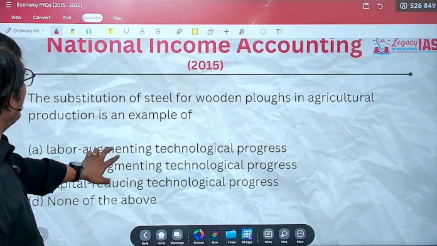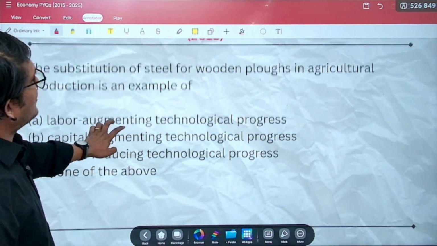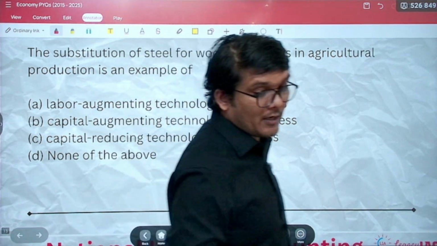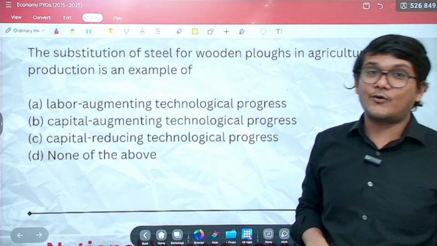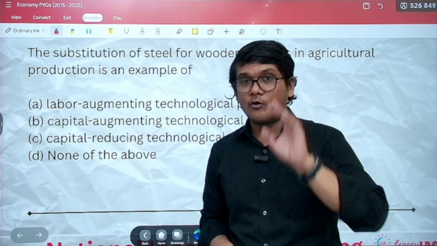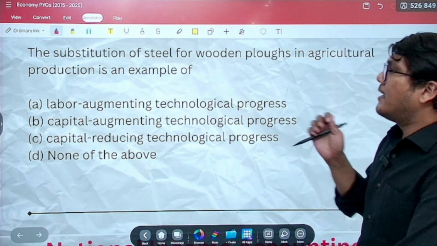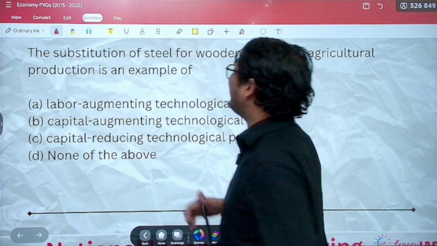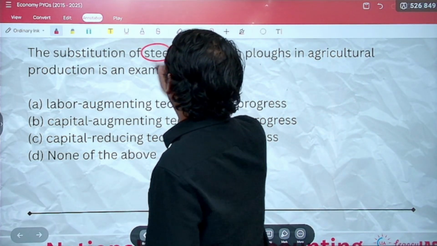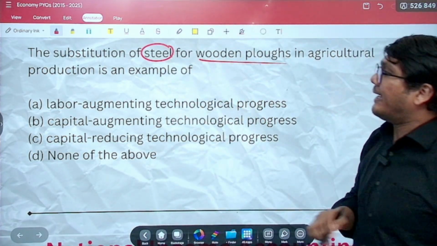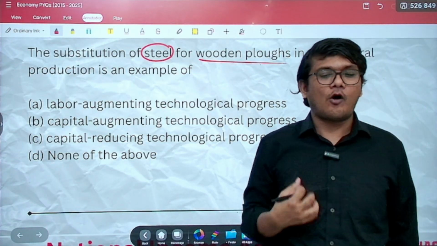Let's move ahead to the next question, again asked in 2015. National income accounting was quite prominent in that year, 2015. In the last 11 years, out of 8 questions, 3 have been asked in 2015 only. Let us have a look at this. The substitution of steel for wooden plow in agricultural production is an example of what?